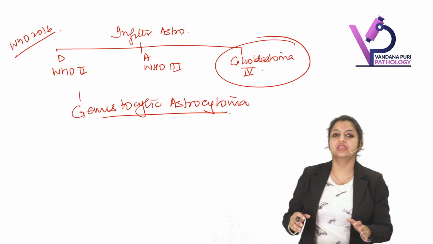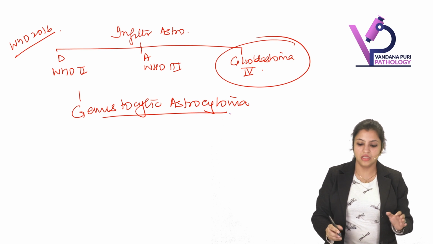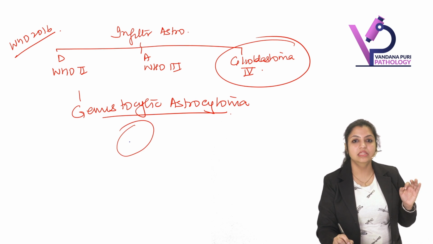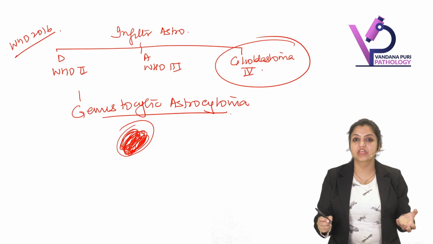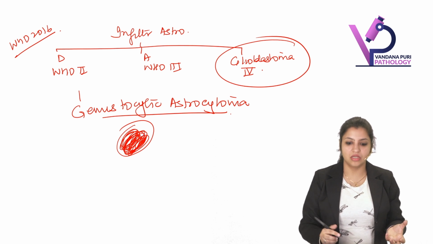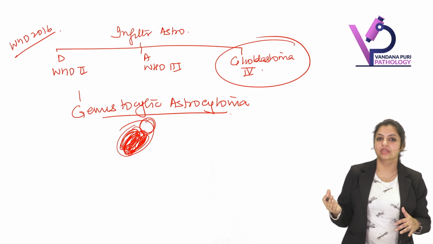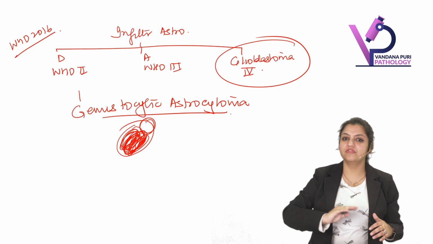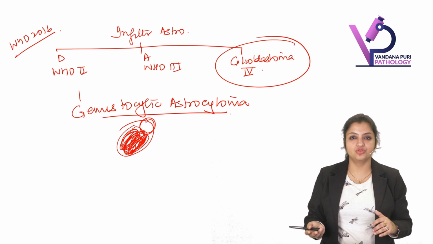There is one variant of astrocytoma where this specially occurs. Here the astrocytes start accumulating GFAP. GFAP is a protein, so it appears very pink in color, and the nucleus is pushed to one end. The nucleus is usually seen at the other end. The cytoplasm appears very glossy, nicely pink, and the nucleus is pushed to the other end.